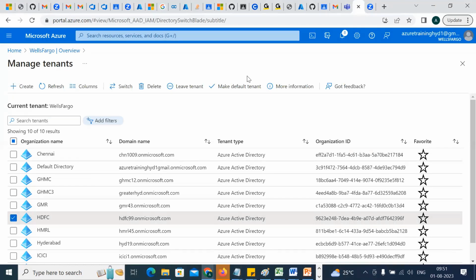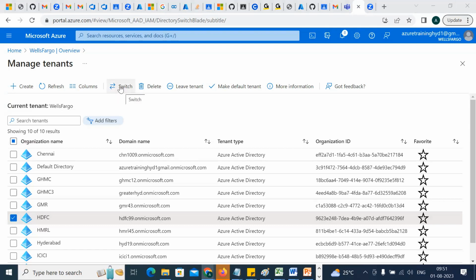We can work with not just 2 members, we can work with 100 members also at the same time. That is what Azure Active Directory is made for, right? All right, so let's see, I'm into HDFC, so I wanted to go to that HDFC.